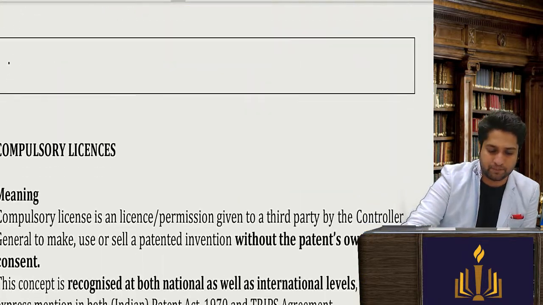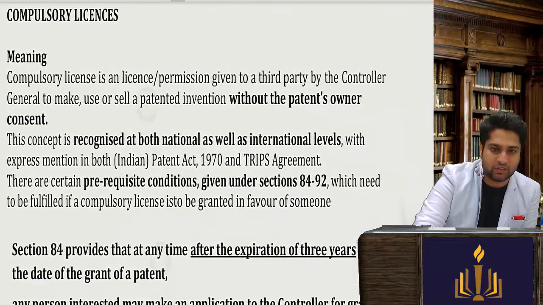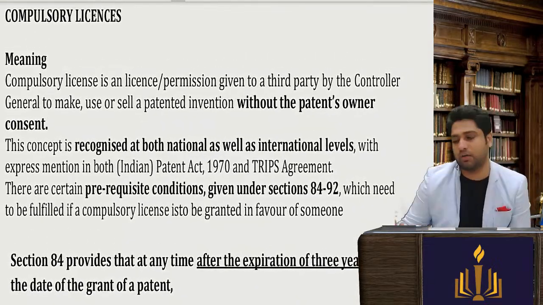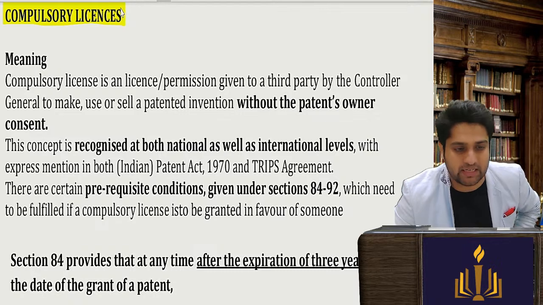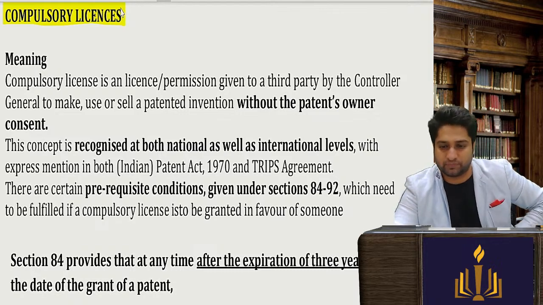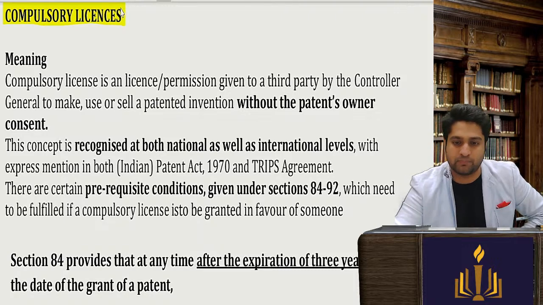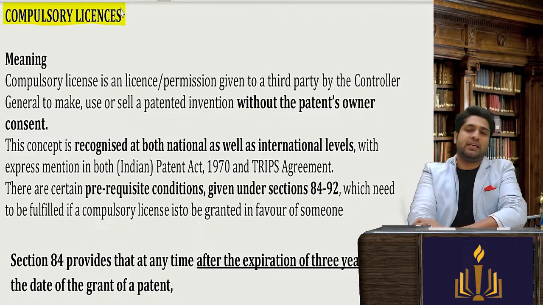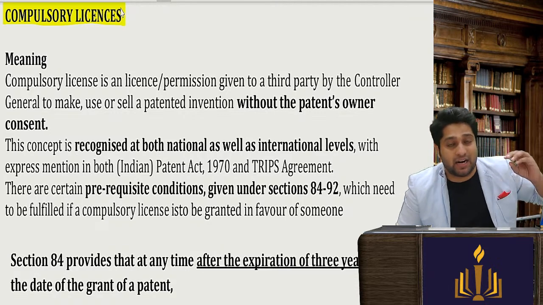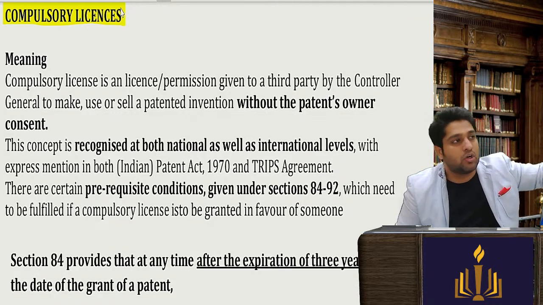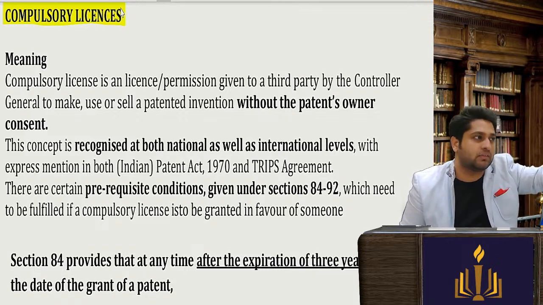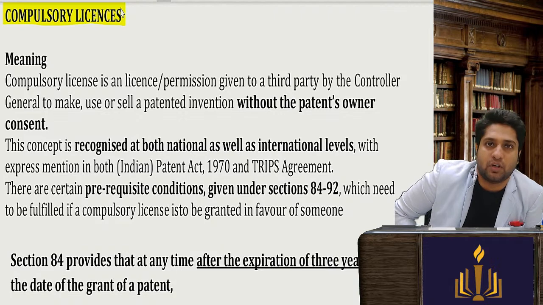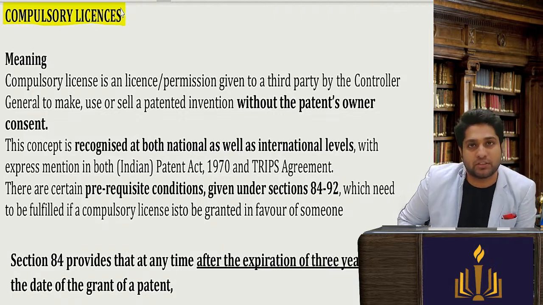Now we will see a very interesting and important topic called compulsory license. Now what is this compulsory license? When you understand the concept, you'll be shocked. Okay, so let's see. Compulsory license is a license granted by the controller to a third party, to an applicant, saying that listen, you take this and use the patentee's patent.